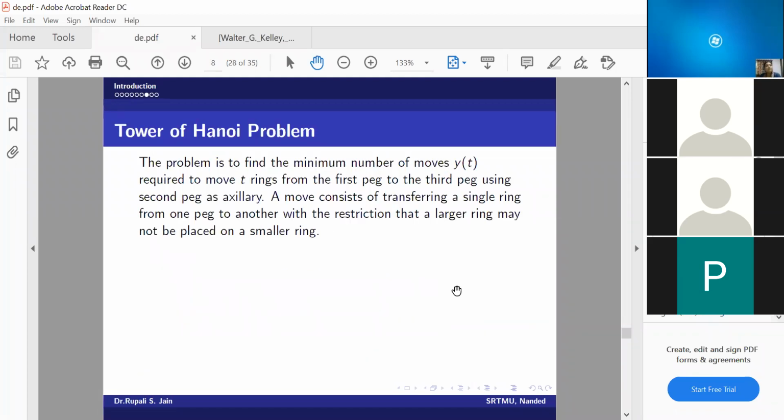The next example is a very interesting problem. It is the Tower of Hanoi problem. Hanoi is a city in Vietnam. And there is a saying, or you can say a legend.